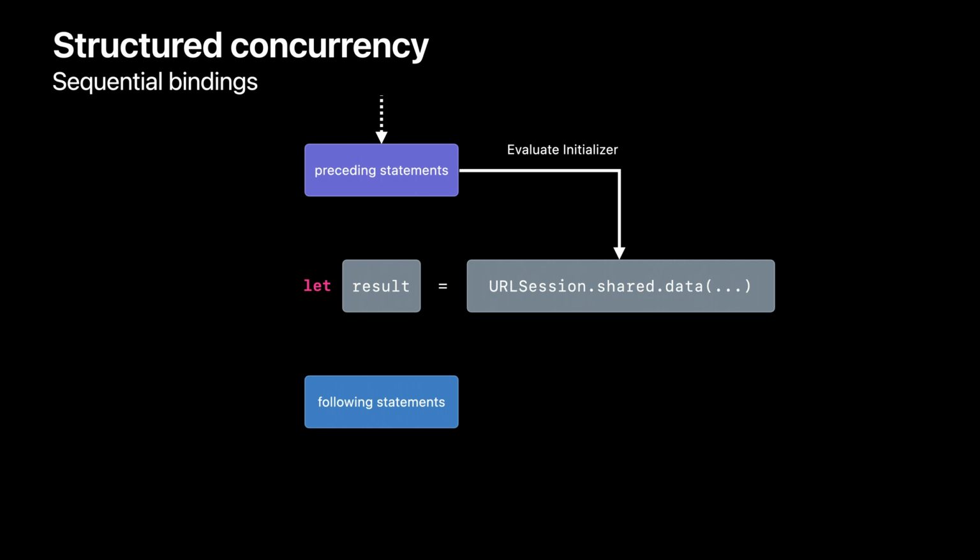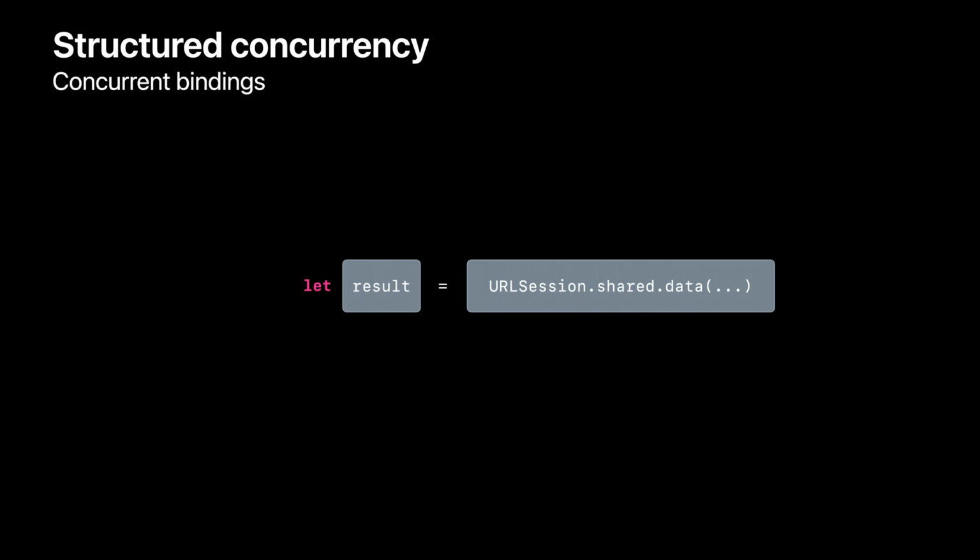In this example, that means downloading data from a URL, which could take a while. After the data has been downloaded, Swift will bind that value to the variable name before proceeding to the statements that follow. Notice that there is only one flow of execution here, as traced by the arrows through each step. Since the download could take a while, you want the program to start downloading the data and keep doing other work until the data is actually needed.